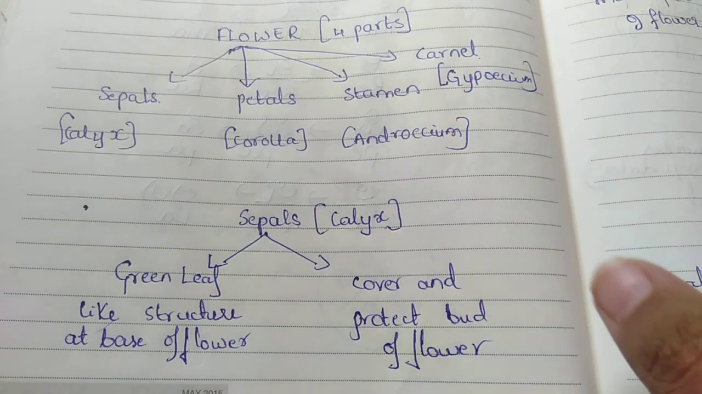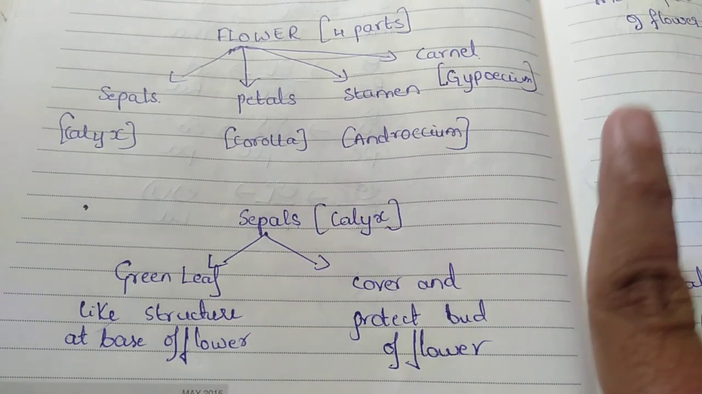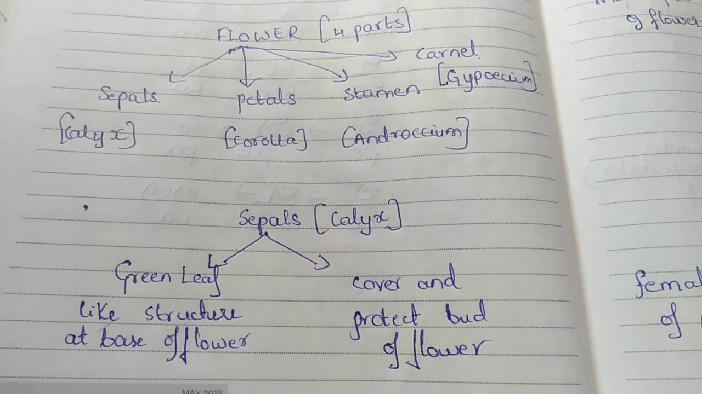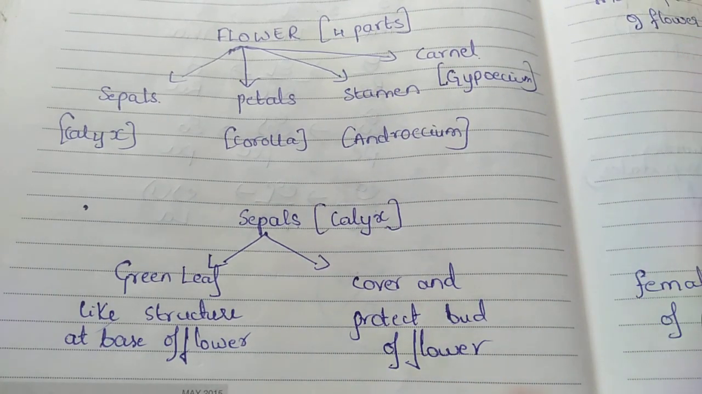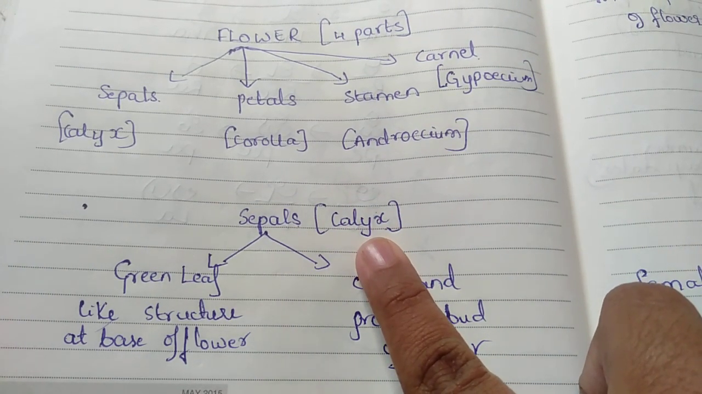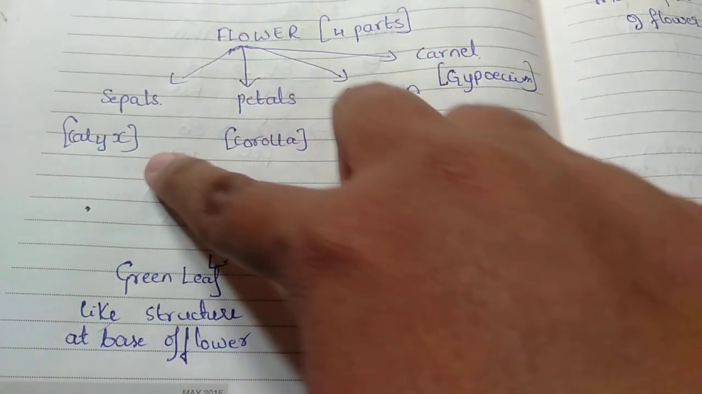Okay, clear with sepal. And sepal is also called the calyx. Where the petals are totally closed and the bud is still not opened, that type of bud, totally surrounded by the closed green leafy part, that green leafy part is called the sepals, which is also known as calyx. Now the sepal is totally clear.